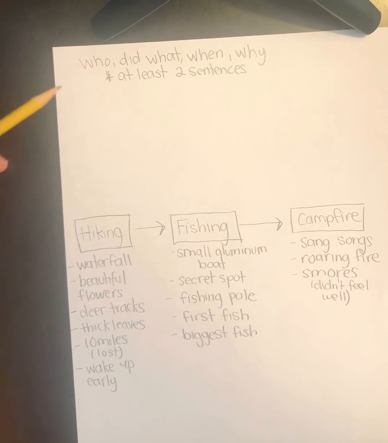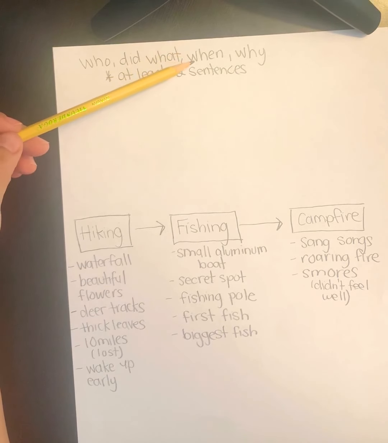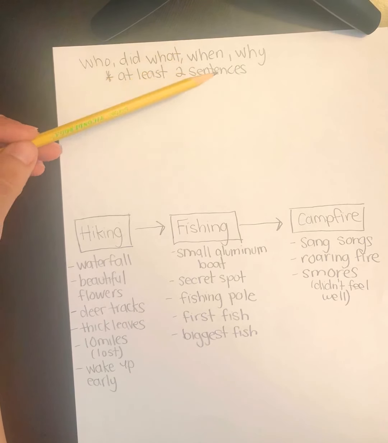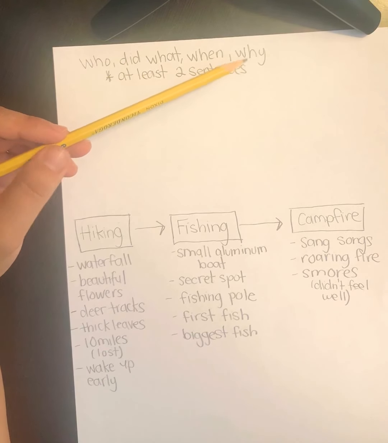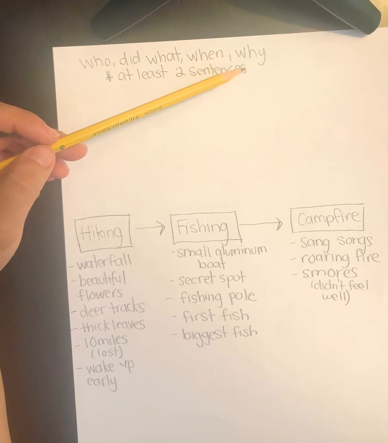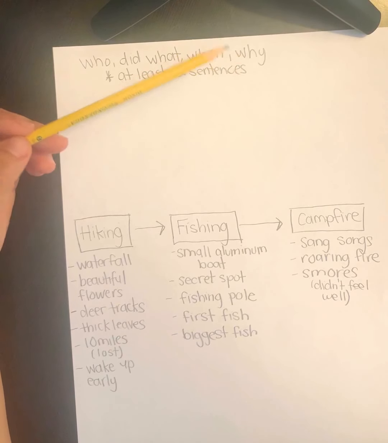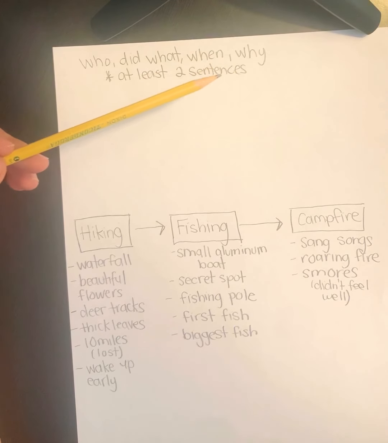Okay, and I'm going to kind of show you, so when we're writing we need to include who. Our essay topic was about a trip with you and your family, so the who is going to be you and your family. The did what, so what did you do? In mine we went camping. Maybe you went to the beach, or you went to Legoland, or what did you do? When did you do it? Did you do it in the summertime? Did you do it in the fall? Did you do it last Christmas? Okay, and why did you do it? The why sometimes gets students, but it's just why did you guys decide to go to Legoland? Why did you decide to go camping or to the beach?